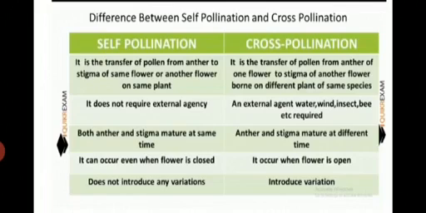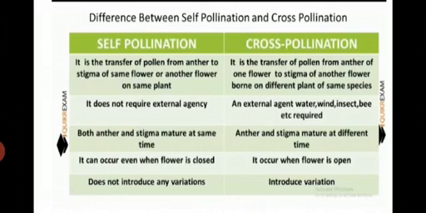Okay, dear students, there is a difference between self-pollination and cross-pollination. In self-pollination, it is the transfer of pollen from anther to the stigma of the same flower or another flower on the same plant. Here we use same plant, that pollen moves from the male part to the female part of the same flower or another flower of the same plant.